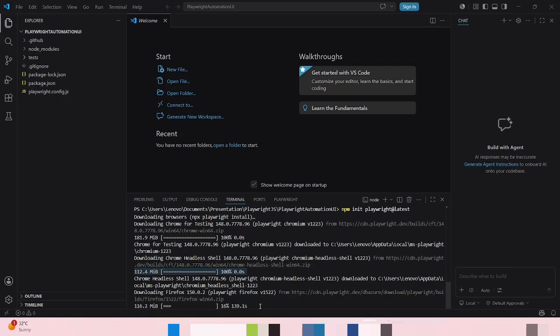I'm just waiting for these dependencies to complete. Usually it won't take much time, but this time it was taking more time.